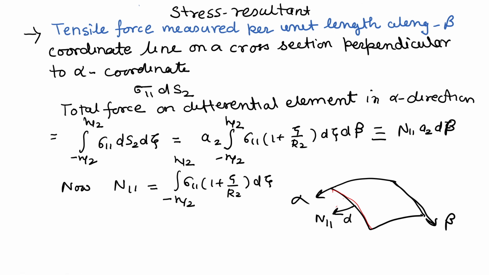So the total force on a differential element can be written by integrating from minus h by 2 to plus h by 2, as we have taken the shell element thickness to be minus h by 2 to plus h by 2.